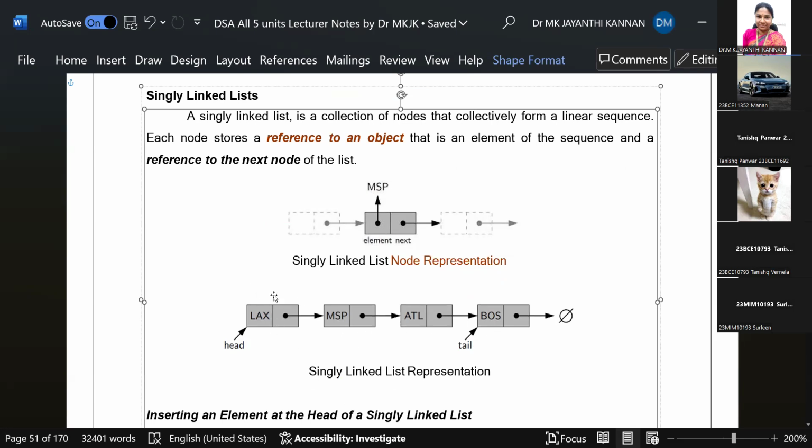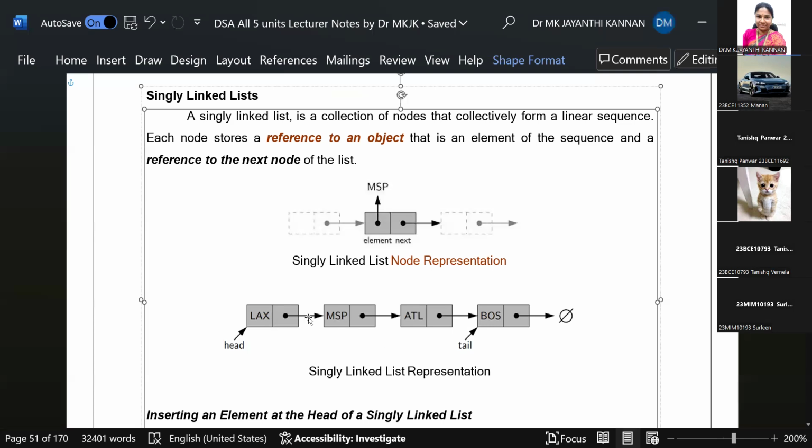In each node, this is one node, the head node. Each node has a memory location for storing the value and an address location. That address location points to the next node after the head node, so node 1, node 2, node 3, node 4. There are four nodes in the linked list. The first node is called the head node, the last node is called the tail node, and all the nodes are connected with each other.